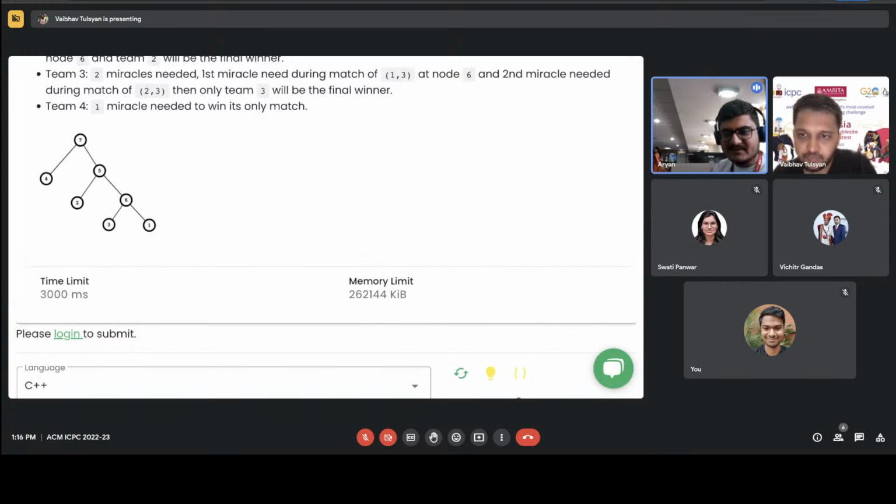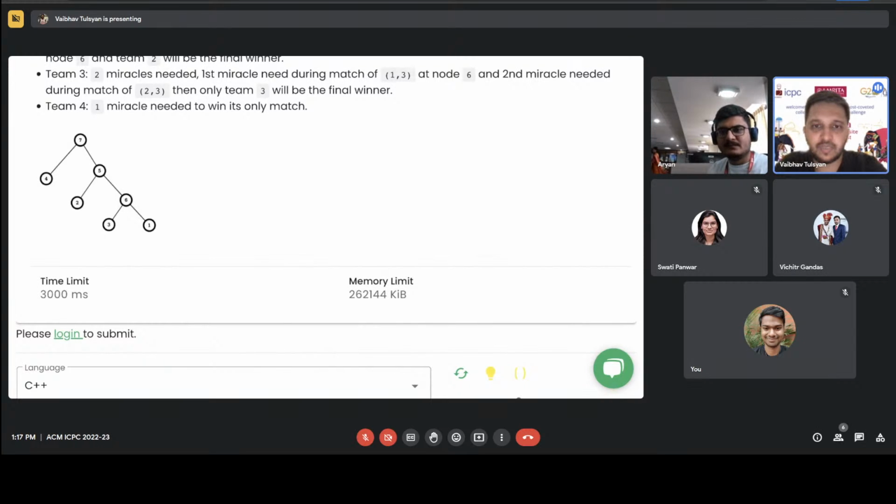Once you have this, you should write a first DFS finding the winner under normal circumstances for all the subtrees, and then run a DFS again. If you are moving to the right side, you should maintain a data structure, pushing the winner of the left child into it, and then undo the operation by reverting. When you move to the left subtree, you should add the winner of the right child. And when you are at the leaf, you should do a range query to find how many teams are stronger than the one we are looking at.